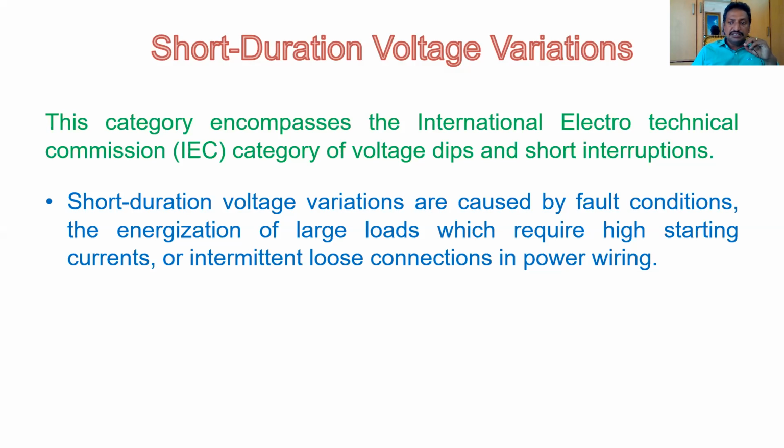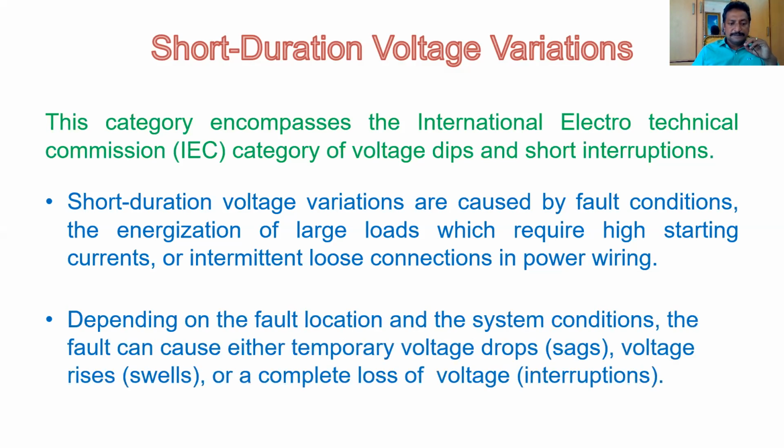Short duration means the duration is less than 1 minute, but there is a change in the magnitude; that is called short duration variation. Long duration means a change in the magnitude for more than 1 minute. That is the difference between short and long duration. The third is intermittent loose connections in power wiring. If any circuit contains loose connections, definitely short duration voltage variations will occur.